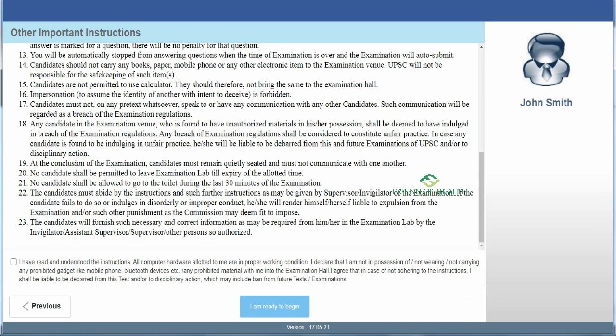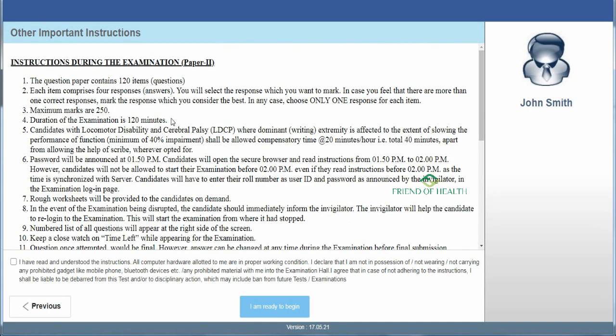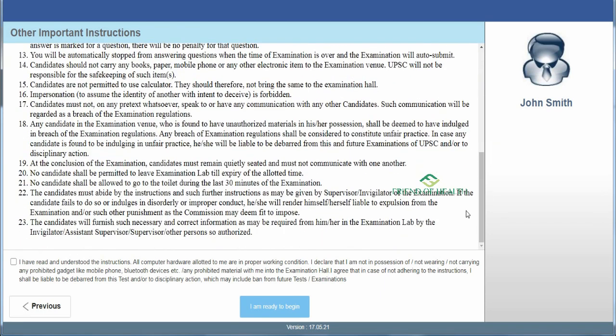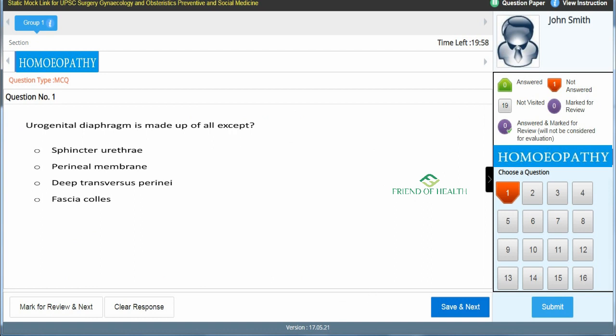Next, when you click, some more instructions will be given regarding conduct during the examination. This also you have to follow properly. So read everything. Then you tick the box saying I have read and understood the instructions. Then you can click I am ready to begin. Then this is the exam screen.